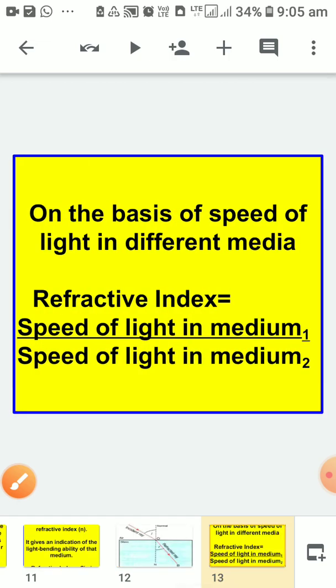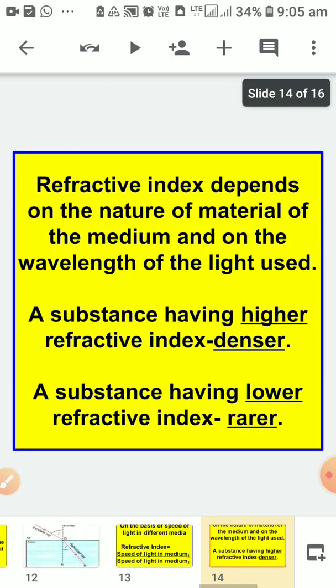Now on the basis of speed of light in different media, we have another formula for refractive index. That is speed of light in medium 1 upon speed of light in medium 2. Medium 1 can be any medium and medium 2 can also be any medium. Now refractive index depends on the nature of material of medium and on the wavelength of light used. It means if we are using different materials like air, glass, water, as these mediums are different, refractive index will be different for them.